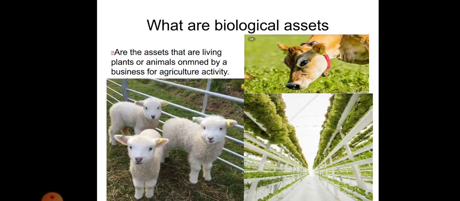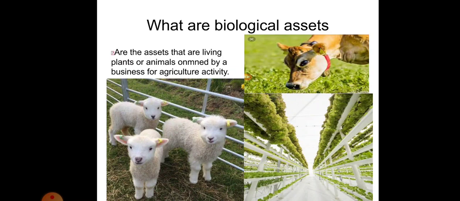First of all, what are these biological assets? These are the assets that are living plants or animals owned by a business for agriculture activity. So why are we discussing this agriculture activity or the biological assets? We are discussing this to know how to show these biological assets in our statements. So if any business or entity is owning any kind of plants or animals for the purpose of business to earn profit from them, then that is called biological assets.